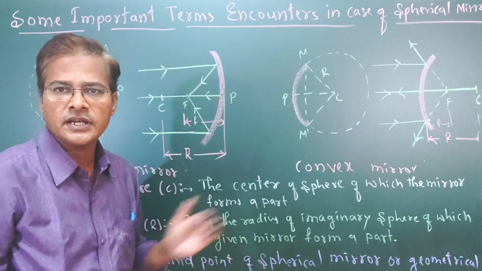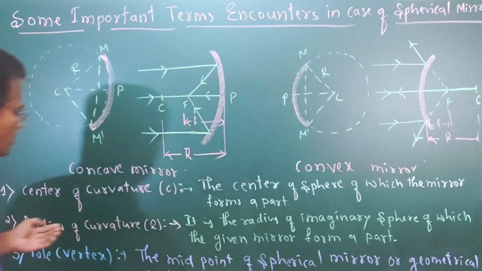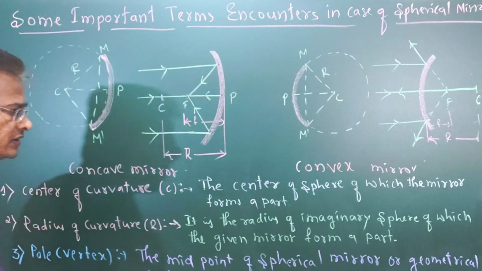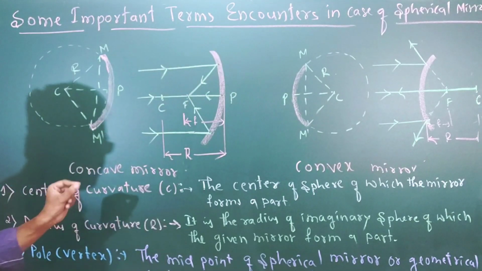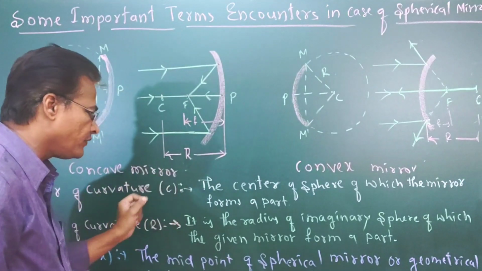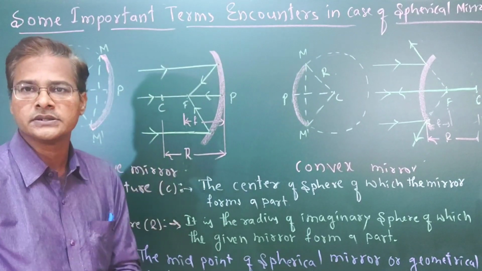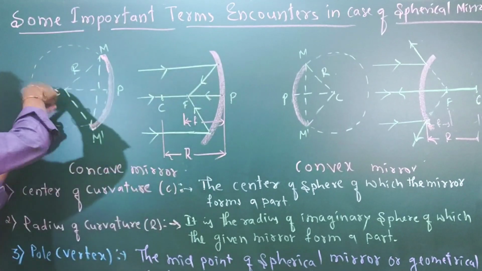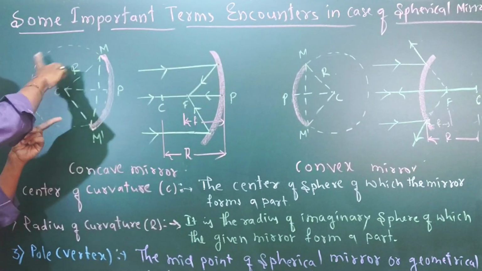Okay, so that is the first definition. The second definition is radius of curvature. The radius of curvature is the radius of the imaginary sphere of which the given mirror forms a part. So what we have drawn is the imaginary sphere.